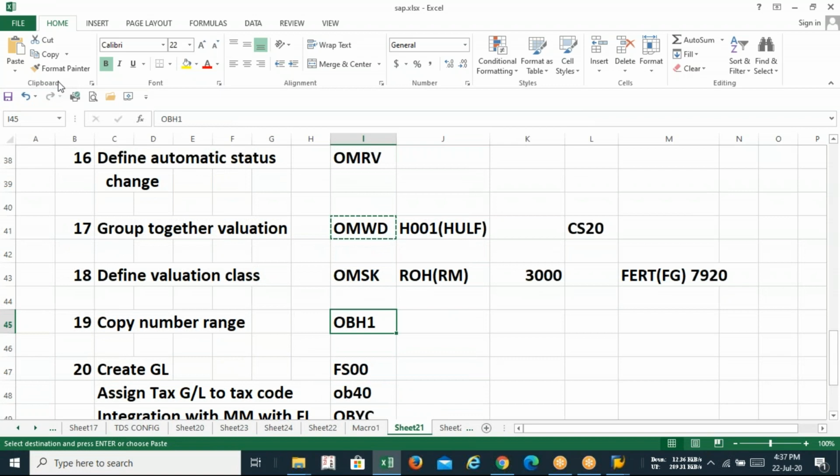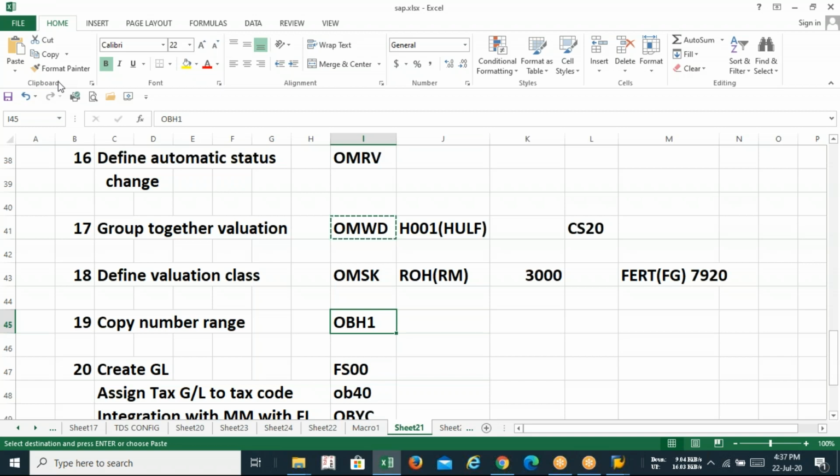Next is copy number range. So guys, I think you have understood the valuation class. Here we need not create anything. We only check whether the default setting, like raw material 3000, exists in the table or not. If it exists, nothing to do with this. If it does not exist, we have to create it.